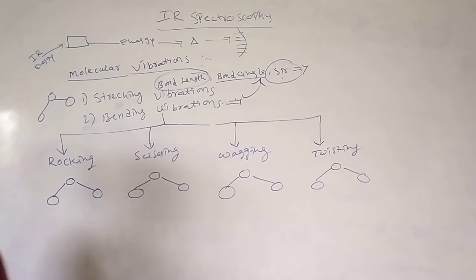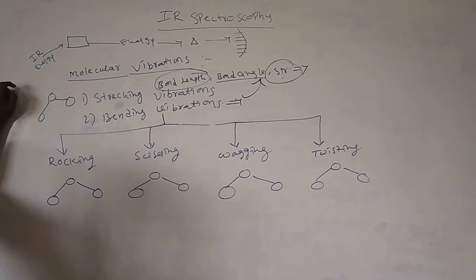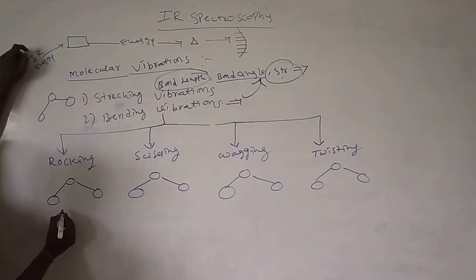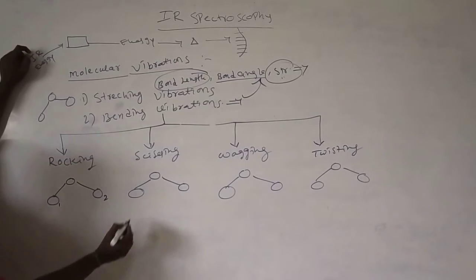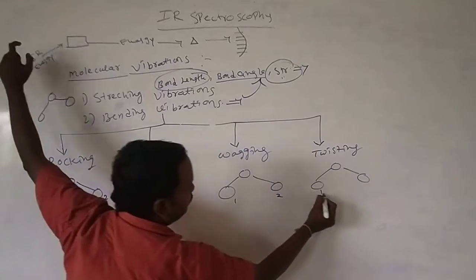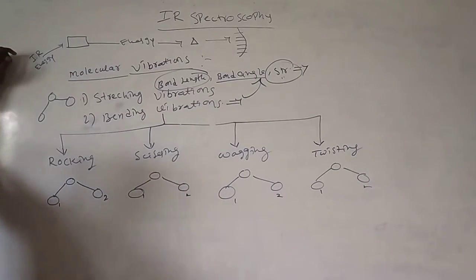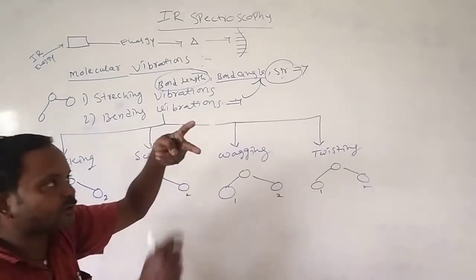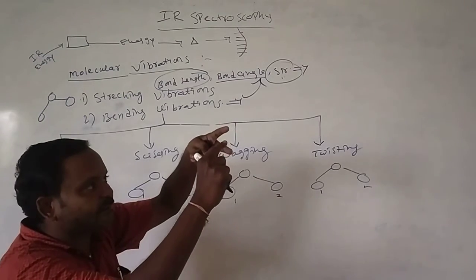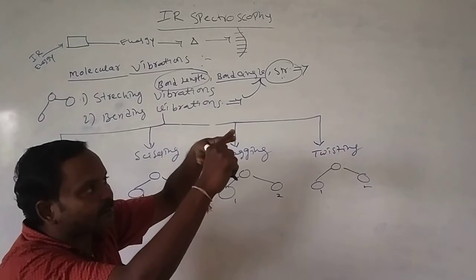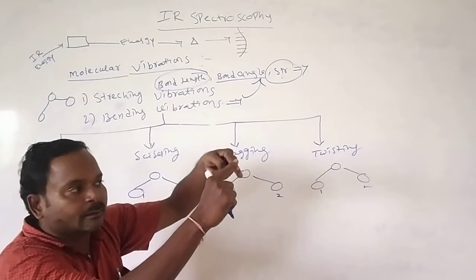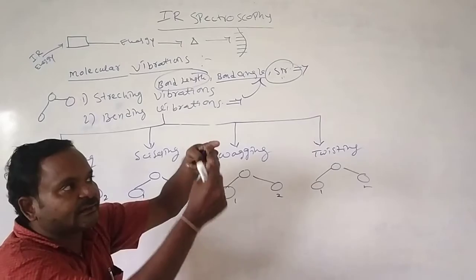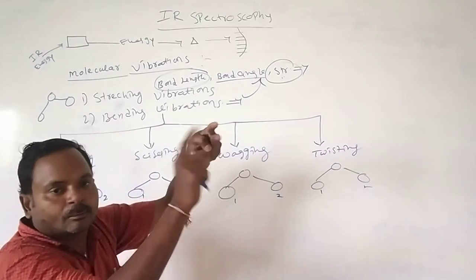These are different bending vibrations. Rocking vibrations means, here one bond is there, one molecule, second molecule. Rocking means both come to the same side. Here the bond is there. This comes downside, this also comes downside. This comes upside, this also comes upside. Both come to the same side.